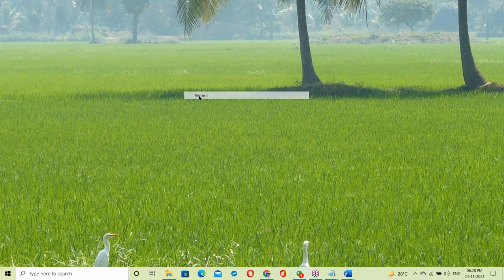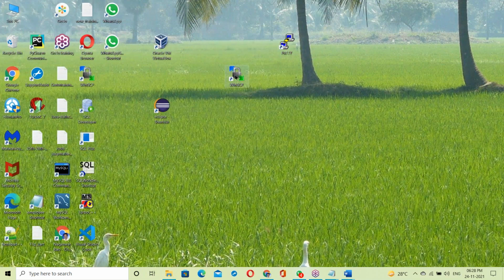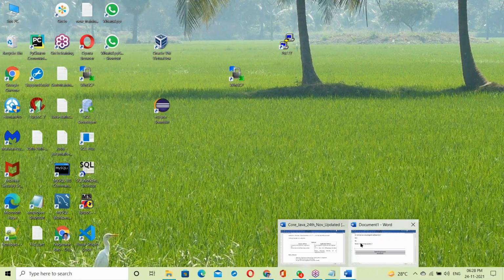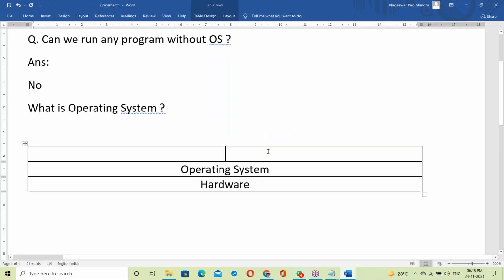This Windows OS is responsible for taking your request. Suppose you double click on something; the OS is responsible for launching it. Every request is taken by the OS.